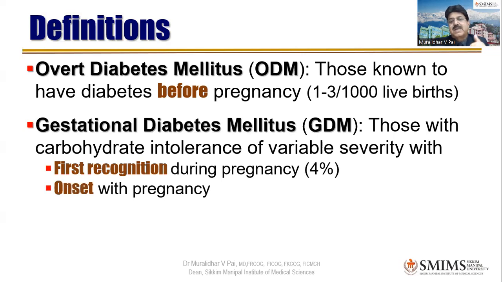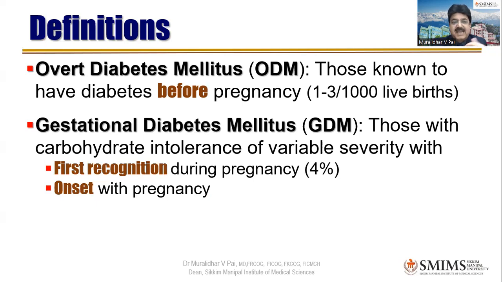Overt means she was diabetic before pregnancy, right? But that is very rare considering the young age at which a woman becomes pregnant, 1 to 3 per thousand live births only. Whereas gestational diabetes is the one which is because of pregnancy, or there is another variety which is called first recognized, as you correctly said. First recognized means probably she was diabetic and nobody recognized it, or let's say at this particular age she was supposed to get diabetes and it coincided with pregnancy.